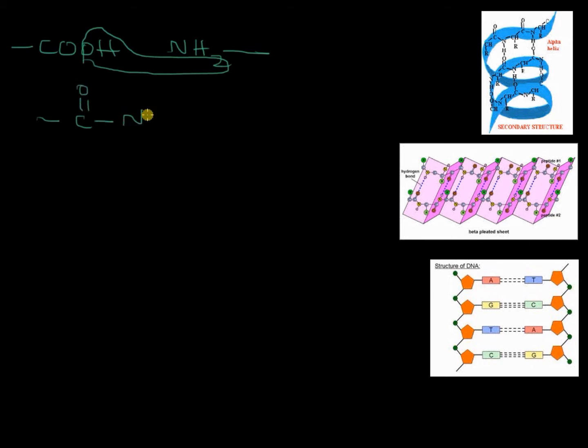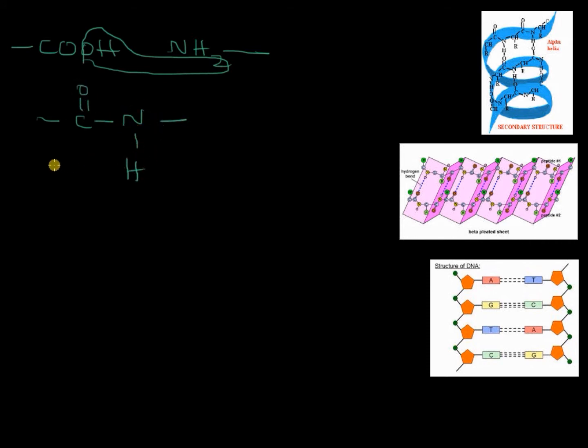You know, proteins are polymers of amino acids, and amino acids have one NH2 group and one COOH group in each molecule. In between two amino acids, the COOH group of one amino acid condenses with the NH2 group of another amino acid, and then a molecule of water is eliminated and you get a CONH bond.